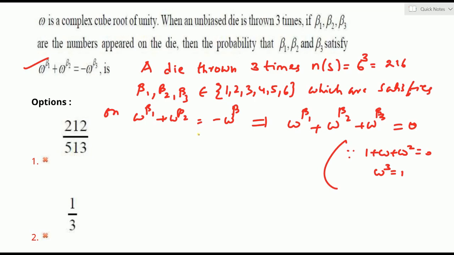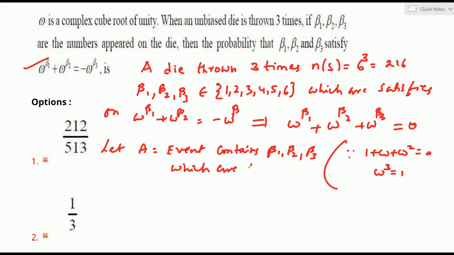Which set of values satisfies this equation, I am giving. Let A be an event containing beta 1, beta 2, beta 3 which satisfy the given equation 1. Those are the only supported events of event A. If we know how many there are, we can get the probability of A clearly. I am now giving the set of values, let us check what they are.